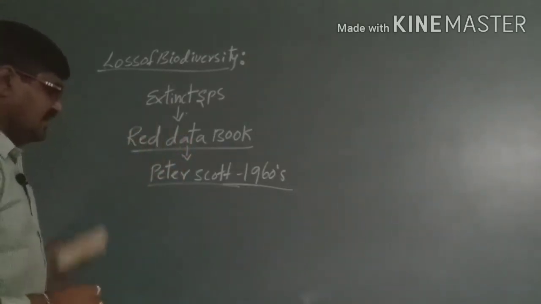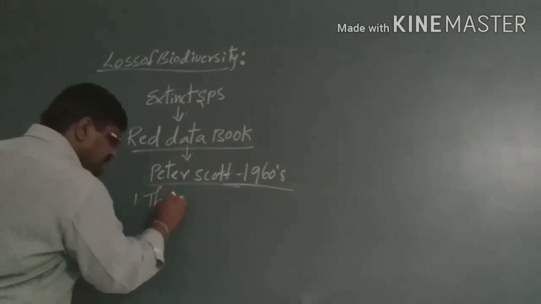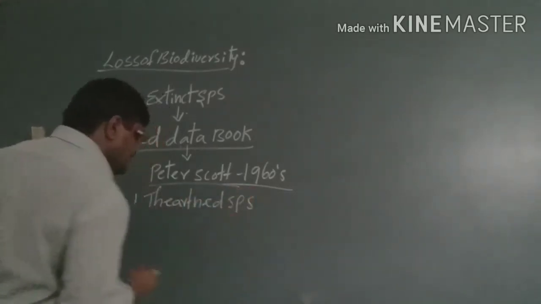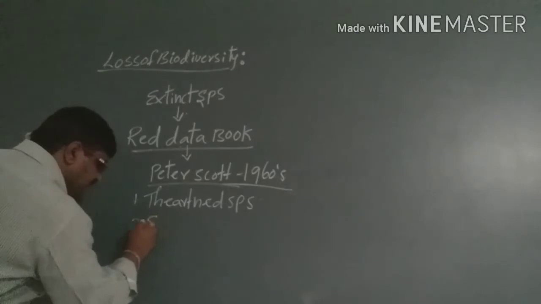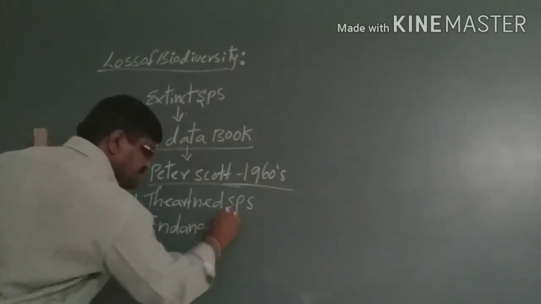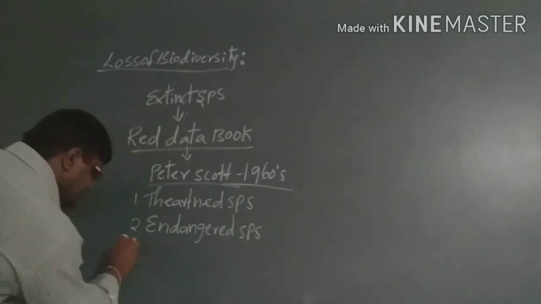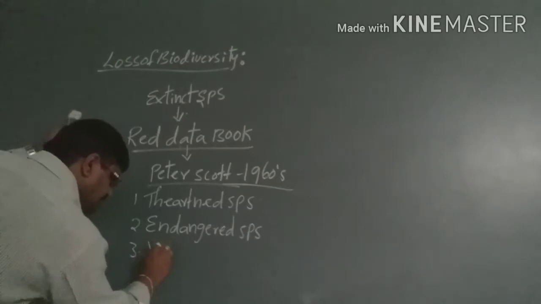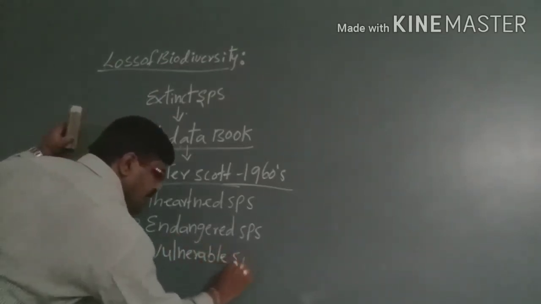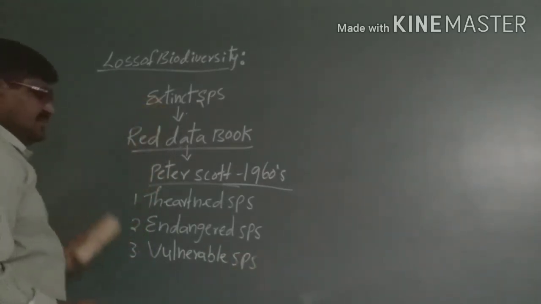The Red Data Book includes threatened species, endangered species, vulnerable species and extinct species.